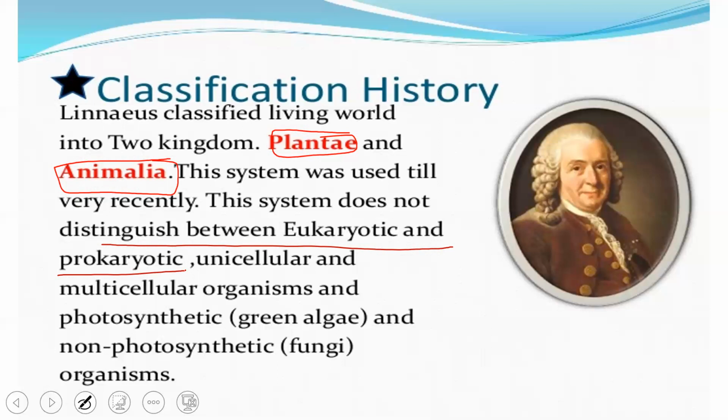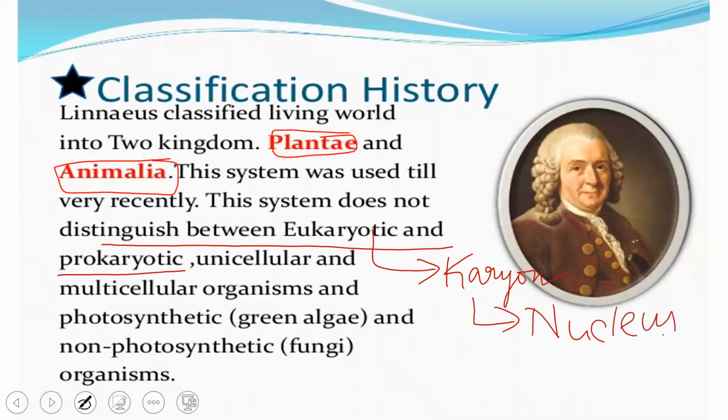Whereas in eukaryotic organisms, pro means early or first, and eu means true, or later. The word karyon refers to nucleus. So eukaryotes have a true nucleus with a nuclear membrane.